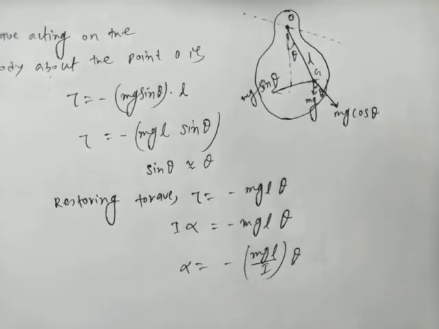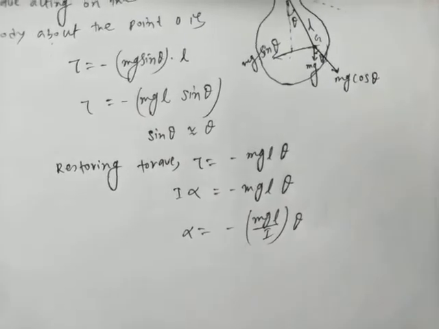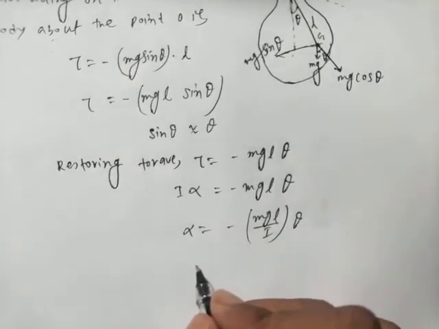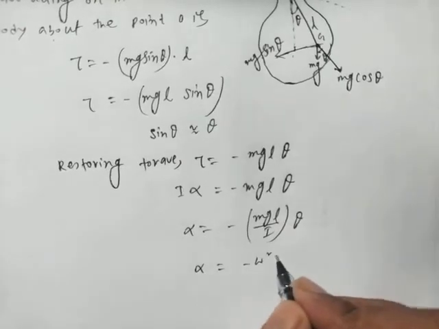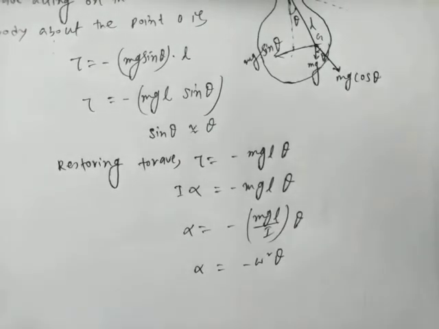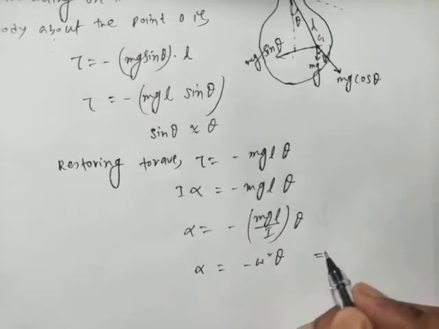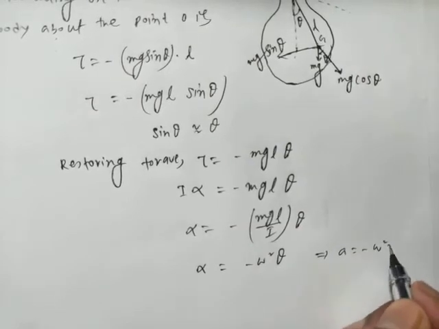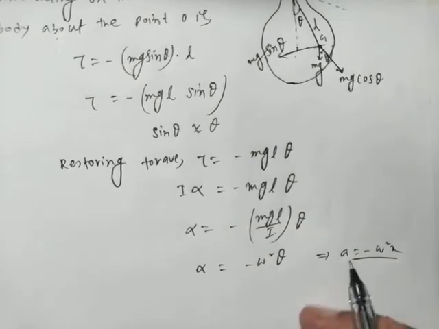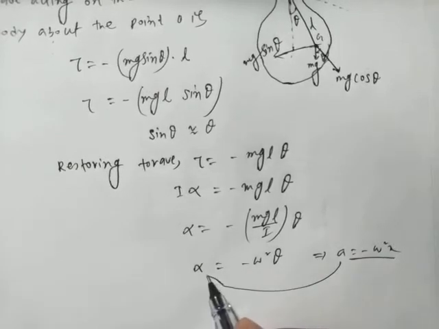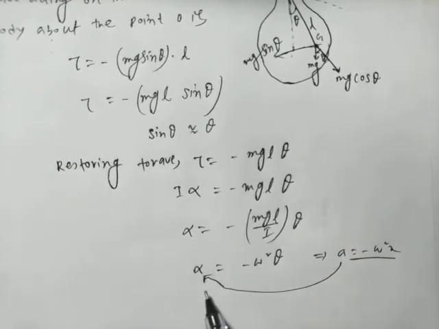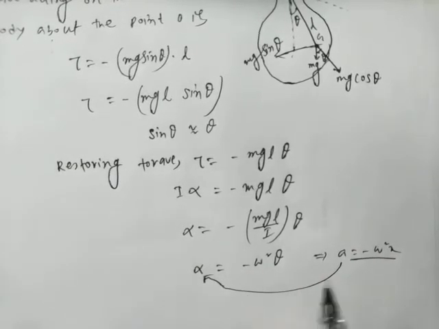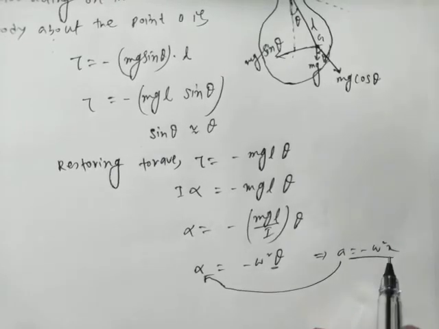Now if we compare this equation with the general equation of angular SHM, alpha equals minus omega square theta. For linear SHM, we know that a equals minus omega square x. So here instead of a we use alpha, the rotational form of a, and theta is the rotational form of x.